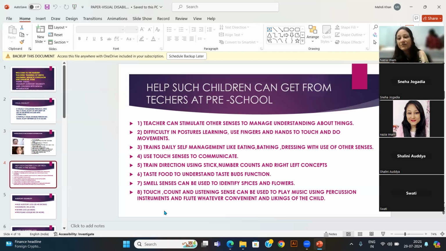Their interest we need to find out, and we need to provide such instruments. Percussion instruments mean tabla, conga or drum. And for pleasant listening and for making their mood light, delighted enough to sit in the classroom and learn, we can also provide a flute.